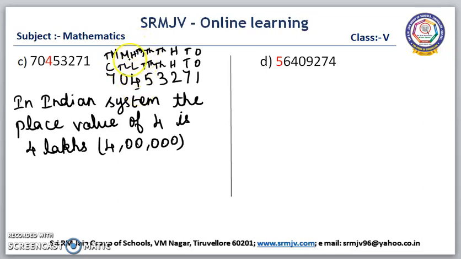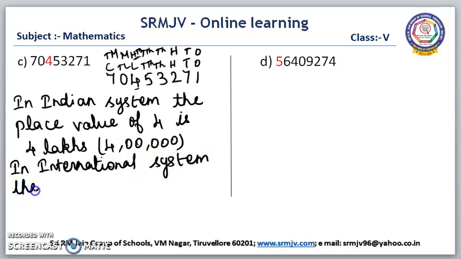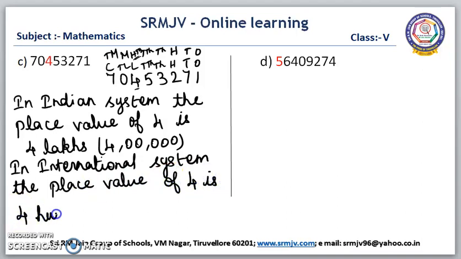Now, in the international system, the place value of 4 is 400,000.